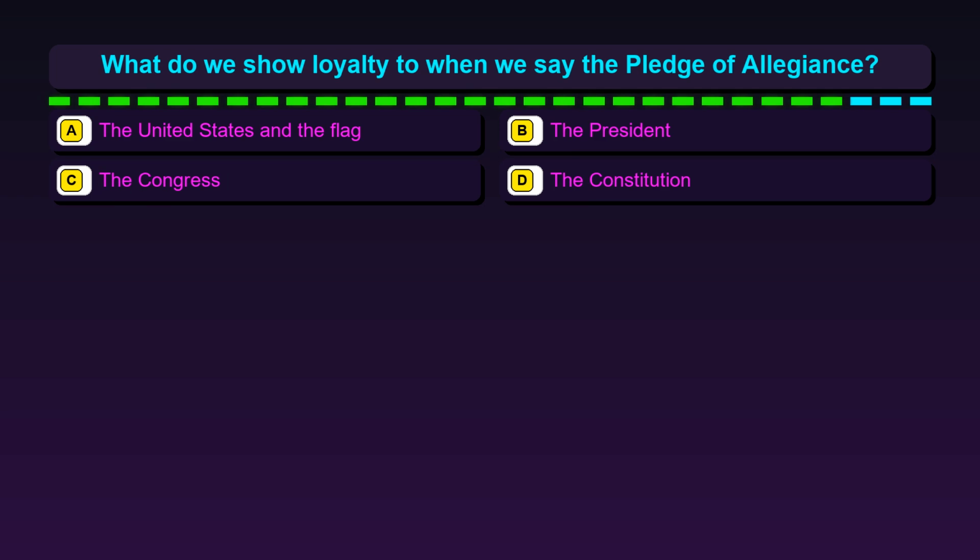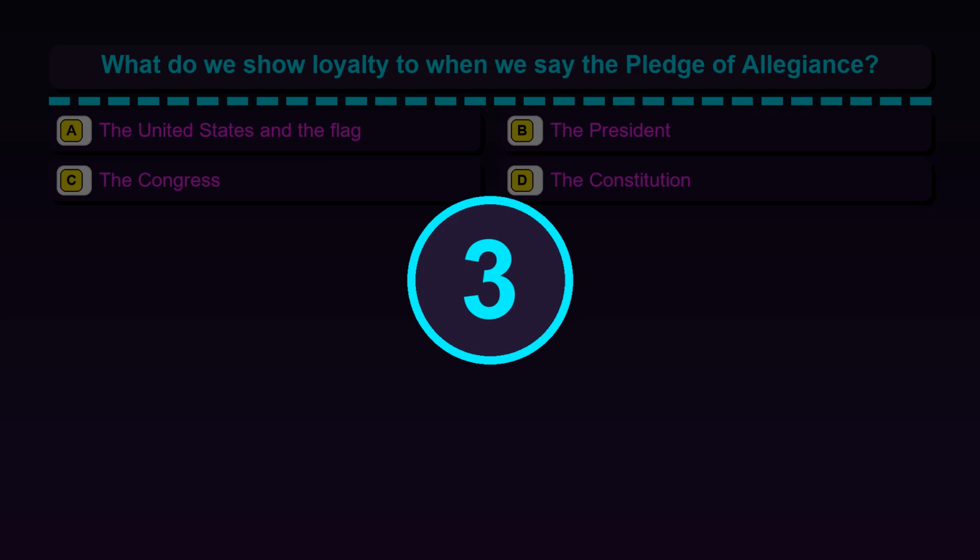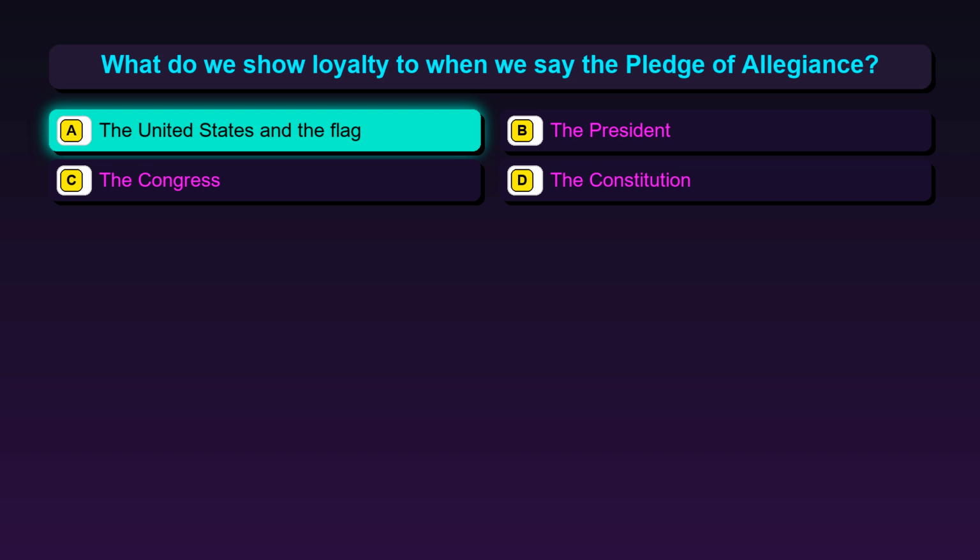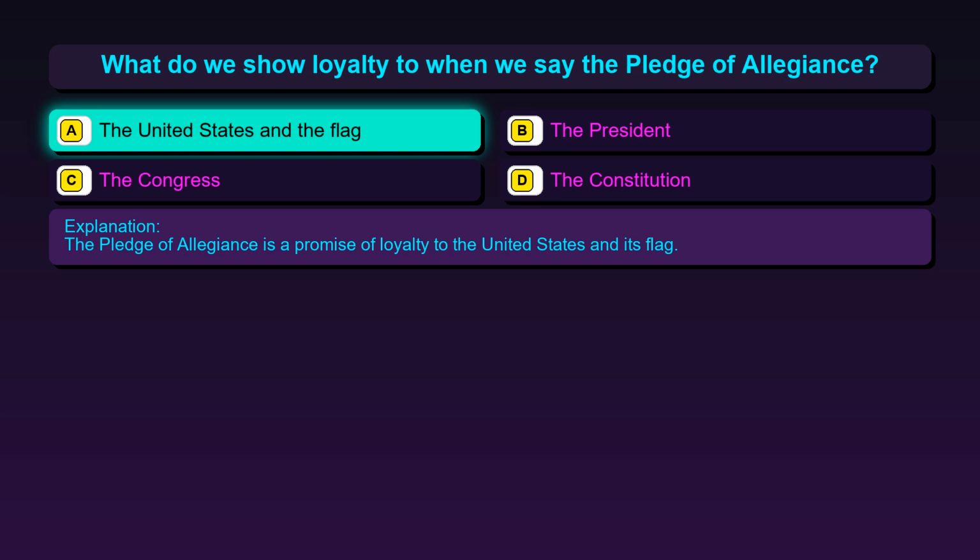Question 125. What do we show loyalty to when we say the Pledge of Allegiance? Option A, the United States and the flag. Option B, the President. Option C, the Congress. Option D, the Constitution. The correct answer is option A, the United States and the flag. The Pledge of Allegiance is a promise of loyalty to the United States and its flag.